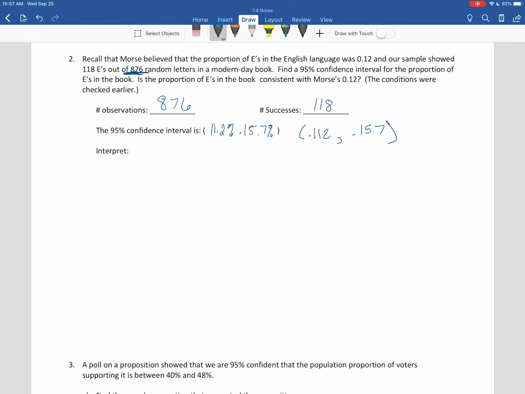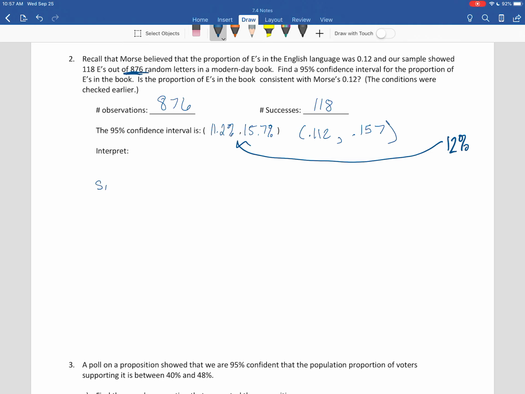Okay, so let's interpret this to answer their question. Did our confidence interval come back with something consistent with what Morse believed? Well, he believed that the true percentage of E's in the language was 12%. Notice 12% is inside of the interval.